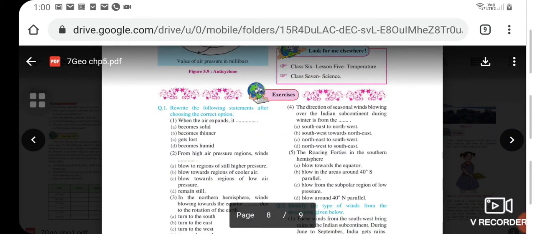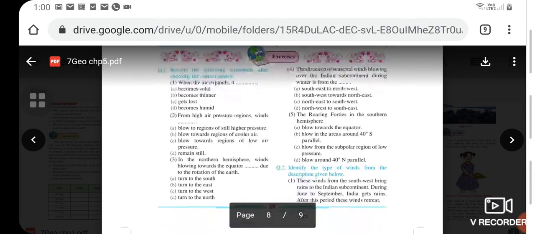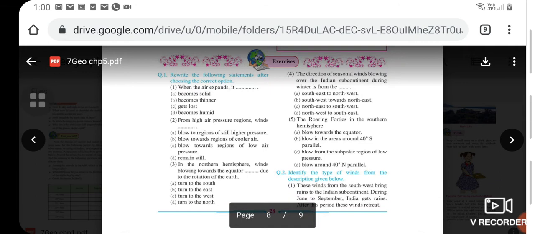So let's come to the last part of the chapter, which is your exercise. The first question is, in which you have to rewrite the following sentences after choosing the correct option. The first part is, when the air expands, it, your options are as follows: becomes solid, becomes thicker, gets lost, and becomes humid. Which is the right option? You have to find it and rewrite the sentence in your notebook.